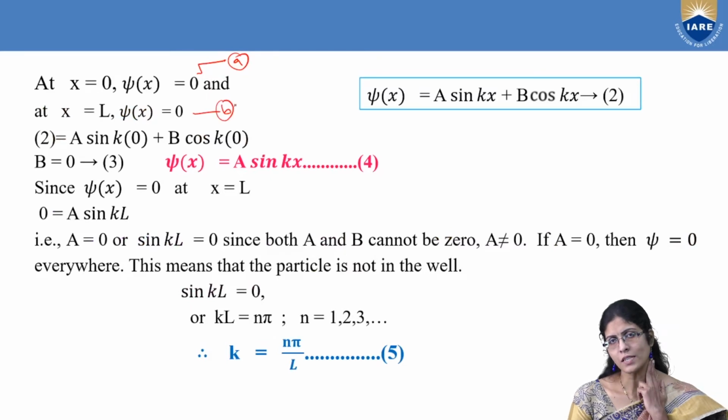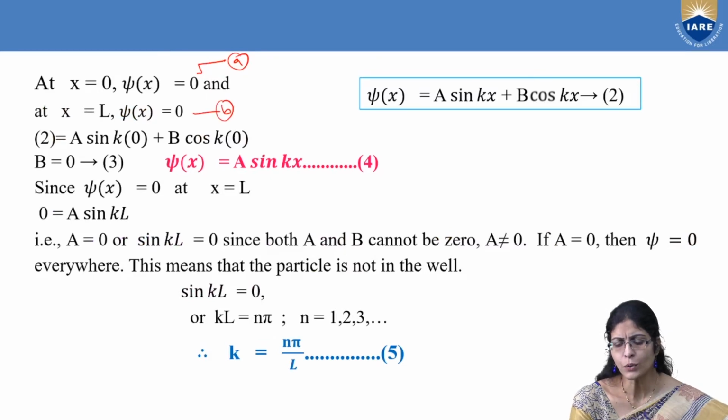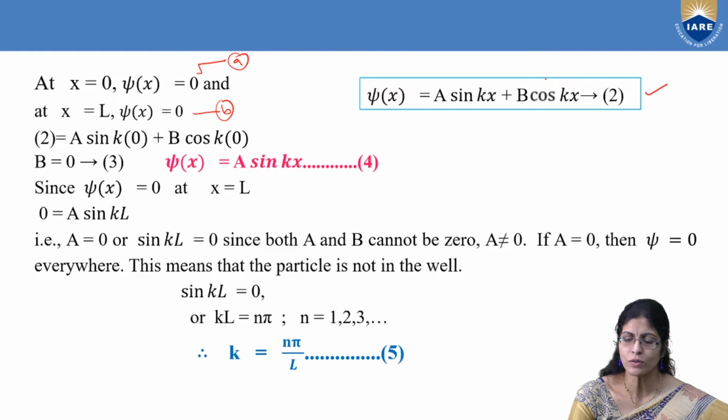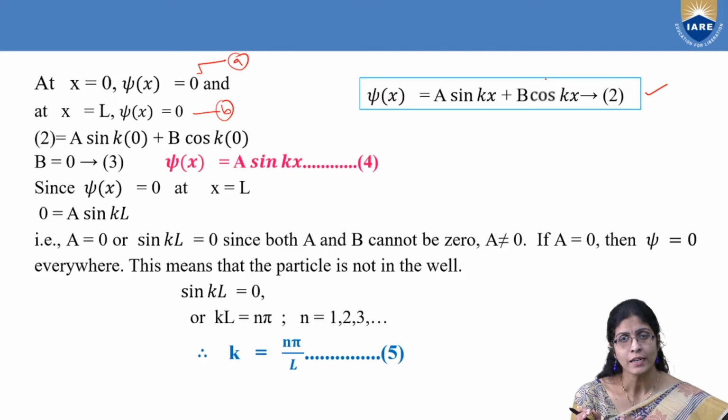Now what is the procedure you have to follow? You have psi of x is equal to a into sin kx plus b into cos kx. Listen carefully. First you have to substitute boundary condition A. When you substitute boundary condition A, you will get some result. Take that result, come back to this equation number 2, and substitute that result in equation number 2. Whatever you get, take that and apply the next boundary condition. That's the way you have to follow.